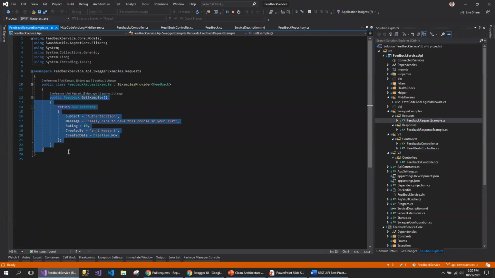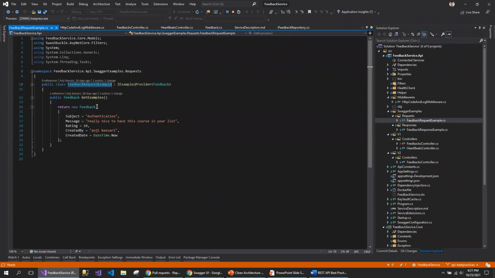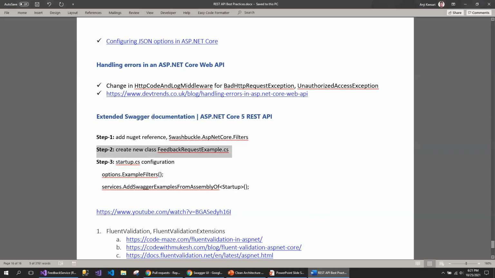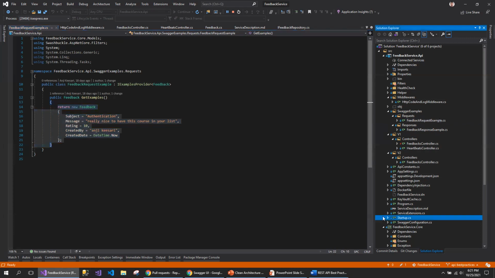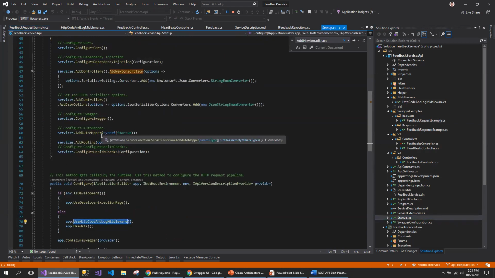So you will have to create a new class, which is inherited from IExamplesProvider. And this is especially for this feedback class. So this feedback request example is exactly going to be pre-populated in your Swagger. This is called the extended Swagger documentation. Finally, you need to configure the startup.cs. If you go to the startup.cs, you will have to configure that.